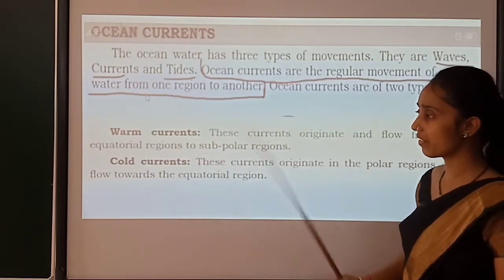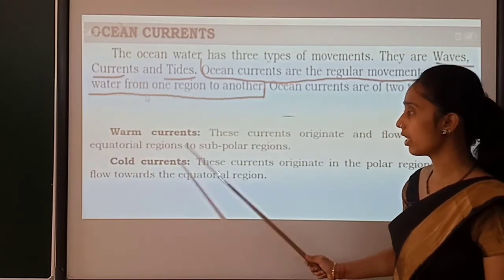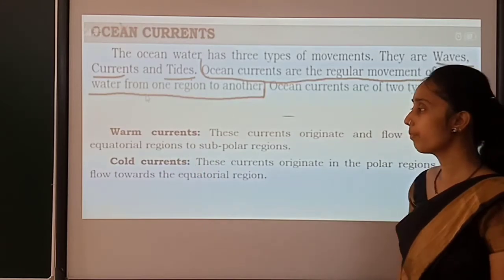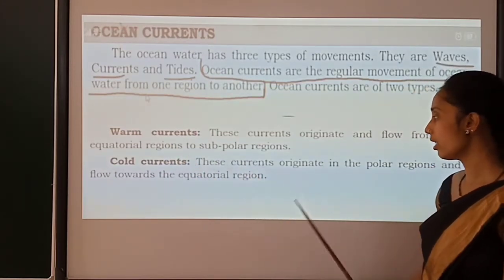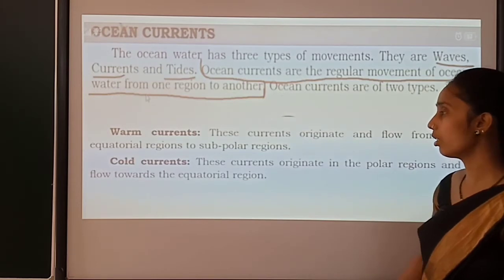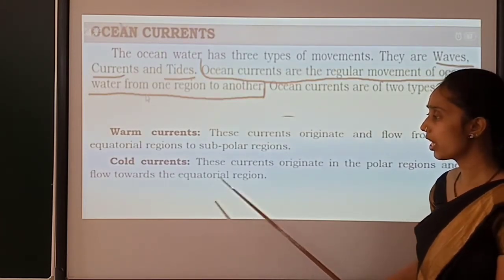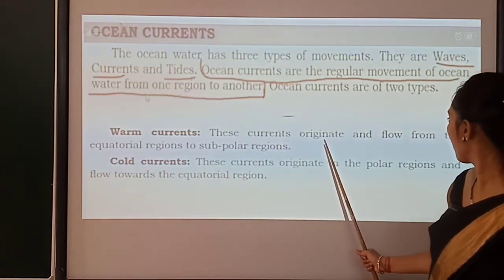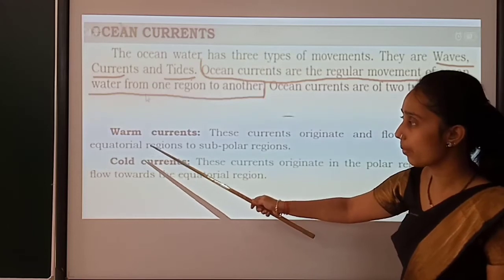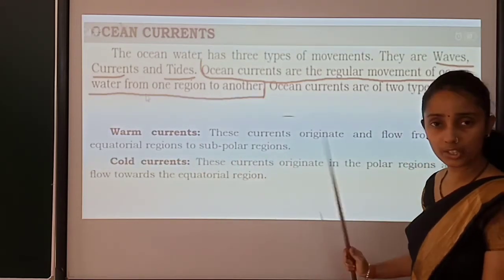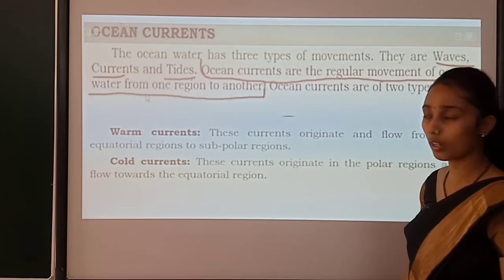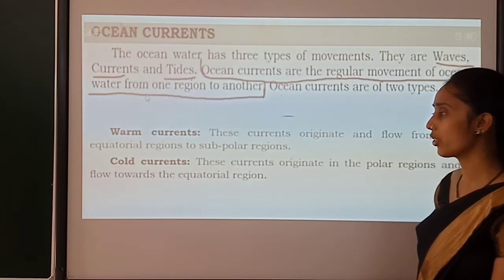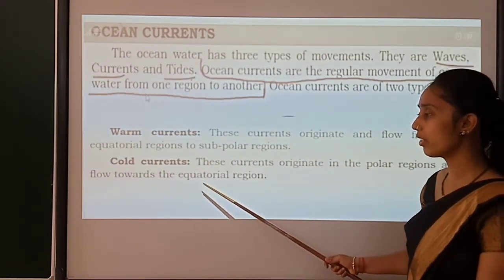An ocean current which generates from the equatorial region to the subpolar region is called a warm current, whereas a cold current originates in the polar region and flows towards the equatorial region. Have you got the difference, children? The warm current originates from the equatorial region and moves towards the subpolar region, whereas cold water originates from the polar region and moves towards the equatorial region.